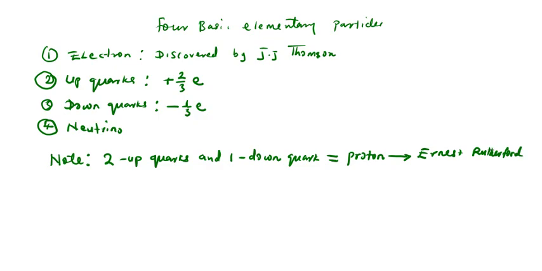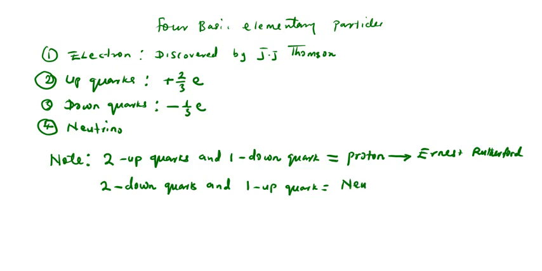Let's look at this also. When we have two down quarks and one up quark, we have what we call the neutron.